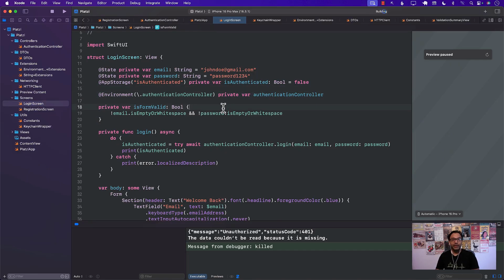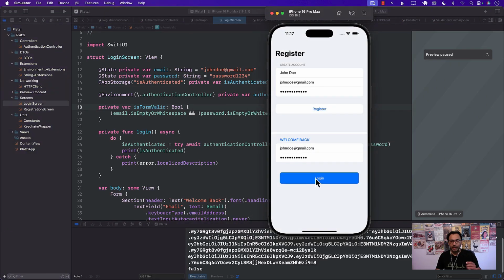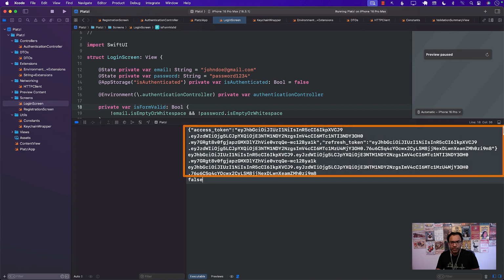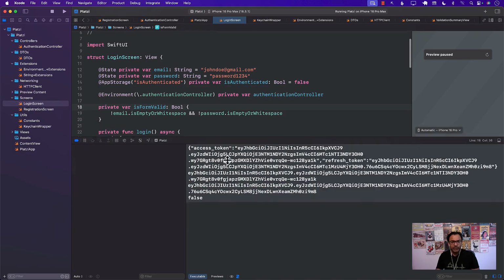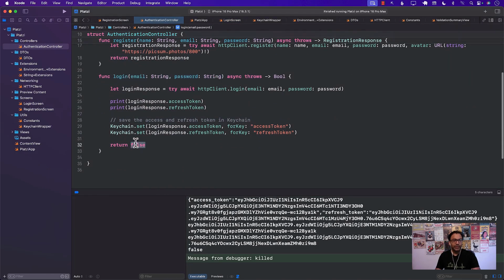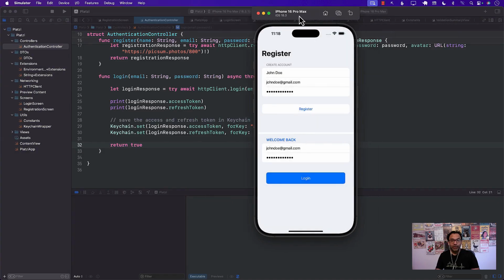Let me go ahead and run it again. So the registered person is already there. So I think I just have to log in. Oh, there we go. See that? And now it's working correctly. You can see over here, it is returning you. I'm not sure why it's returning you false. We need to check that out. But we're getting the access token and we're getting the refresh token. And is authenticated. For some reason, it's printing out false. That doesn't sound right. Oh, we're returning false. That's why. There we go. All right. And that's it. That's our login part of it.